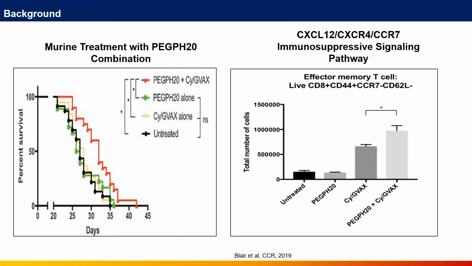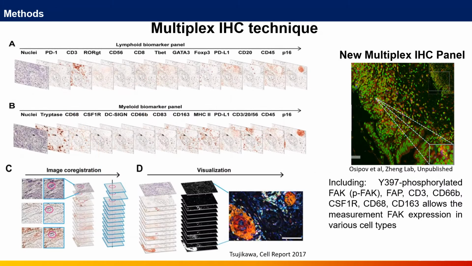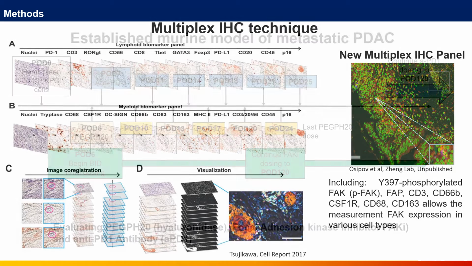Thus, in our current investigation, we evaluate the hypothesis that FAK expressing myeloid cells modulate T-cell infiltration in human PDAC, and FAK inhibition can synergize with PEG-PH20 by targeting myeloid cells in PDAC. Resected human PDAC treated with GVAX and anti-PD1 therapy was used to assess FAK expression in myeloid phenotypes and its impact on T-cell infiltration by employing multiplex IHC.